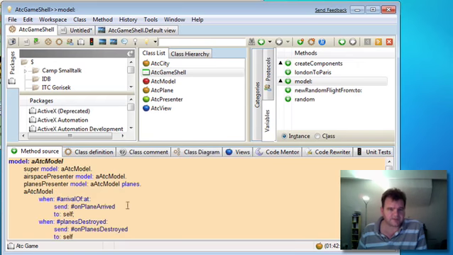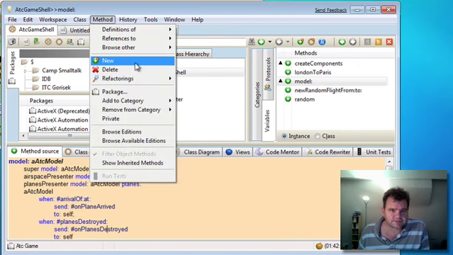Now in those methods we can do some stuff to bump or decrement the score. So let's implement those methods now.